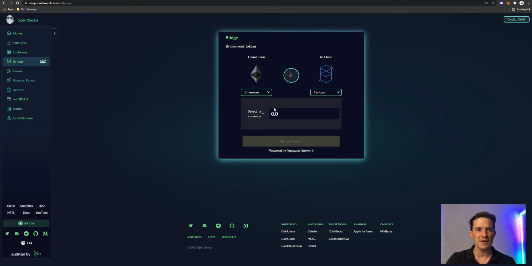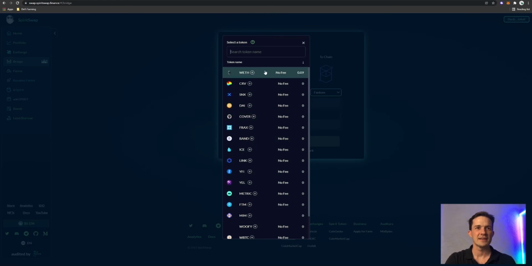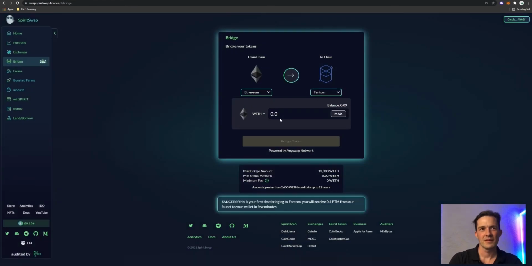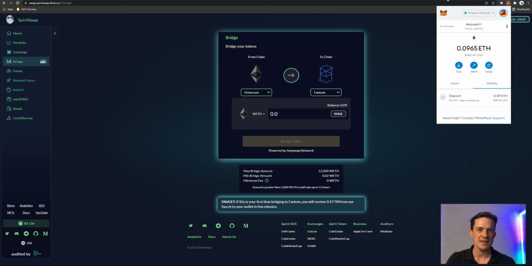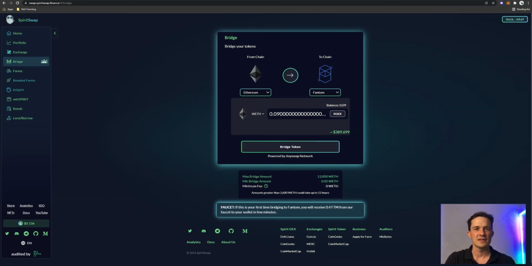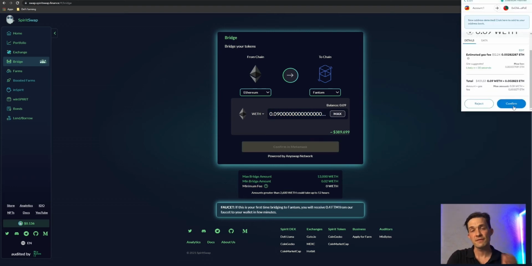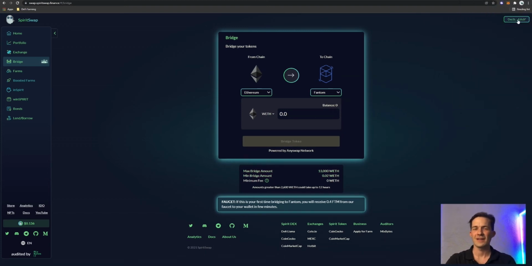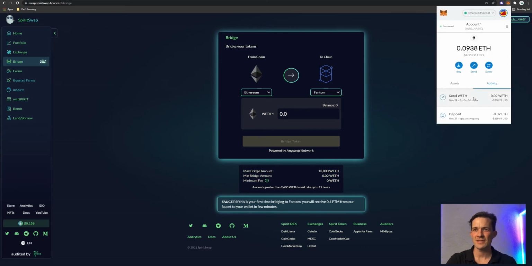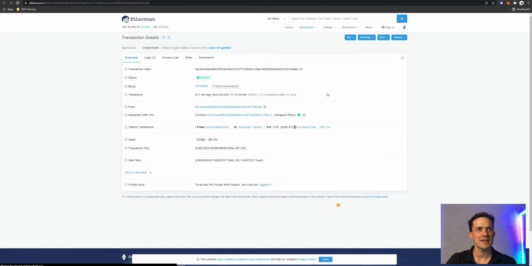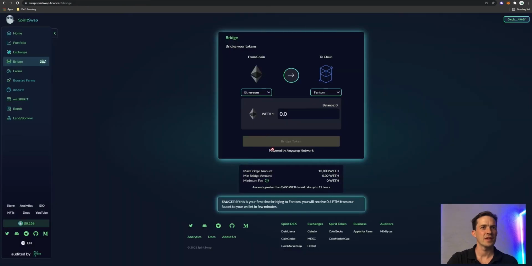So we've already wrapped our ETH. We're going to select that from the chain here. Now, what is important is you make sure that you're on the network that you're transferring across from. So I'm just going to check that in my MetaMask. Yep, I'm on the Ethereum mainnet. We're bringing across the maximum amount of WETH that I've got in there, which is 0.09. If it's the first transaction, you're going to have to approve first and then confirm. Okay, so that transaction is complete. We can view that on Etherscan. There we go. It is really as easy as that.